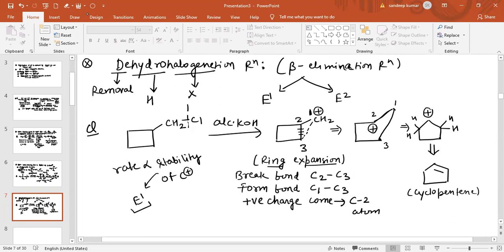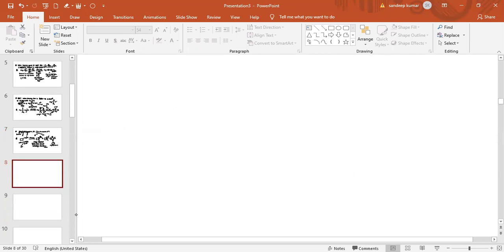So this is the case of elimination via E1 mechanism and through ring expansion. One more question related to ring expansion and elimination. The question is basically, this is a 6-member ring, and at this position there is a methyl group and there is CH2Cl, and again the reaction is in presence of alcoholic KOH. The reaction is again an E1 mechanism.